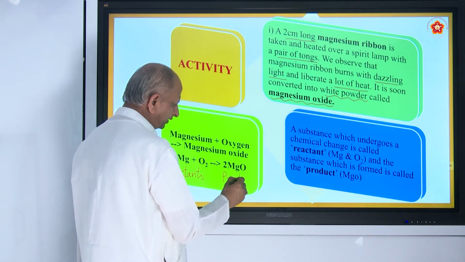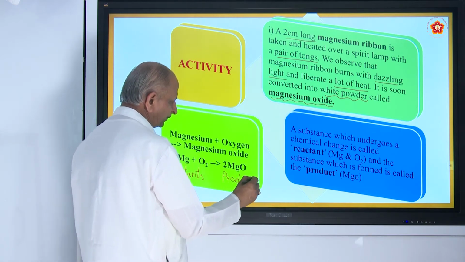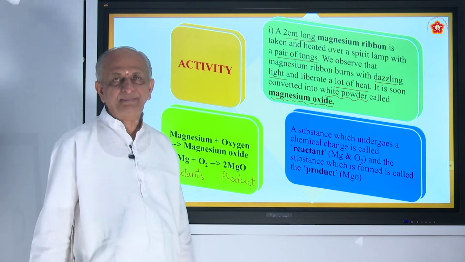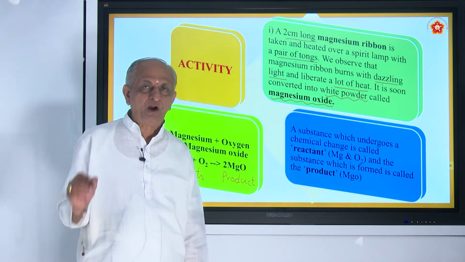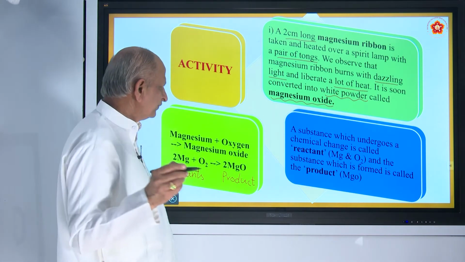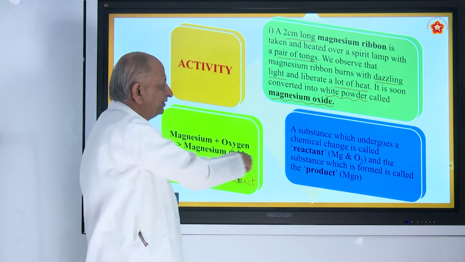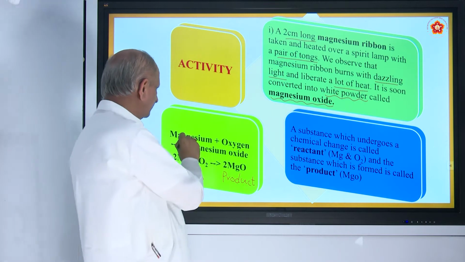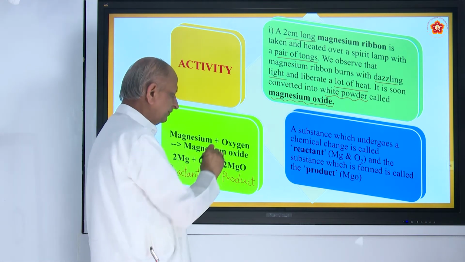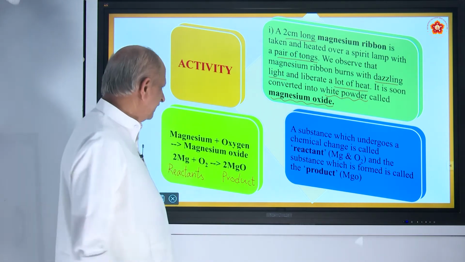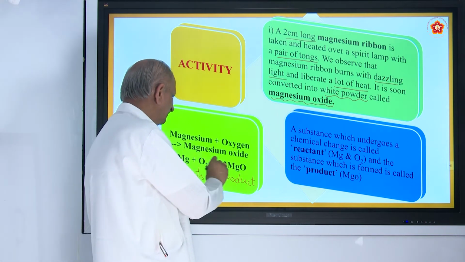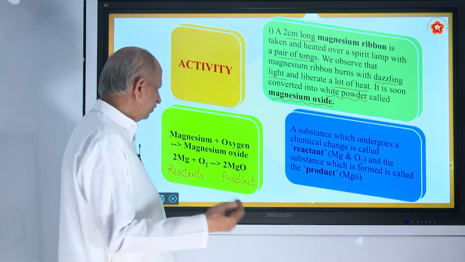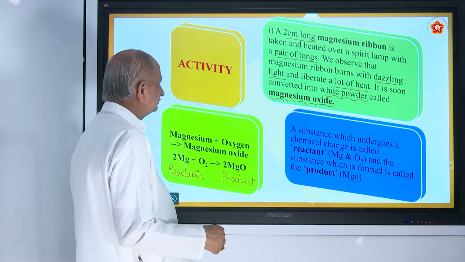This is called product. So the magnesium oxide, the white powder that is formed, is called the product. So this is an example of chemical change, and this is what is called a chemical reaction. And you should know how to balance it also, which you are going to study a little later.